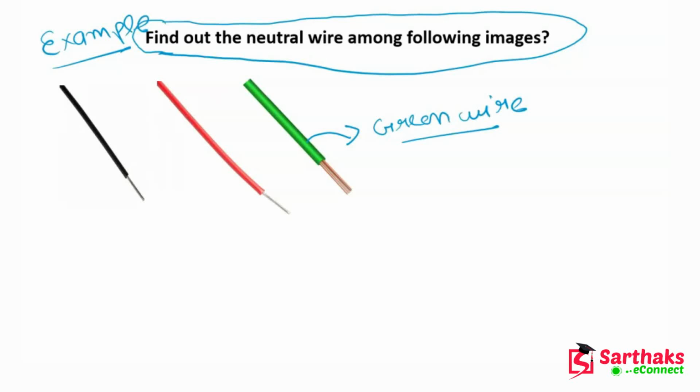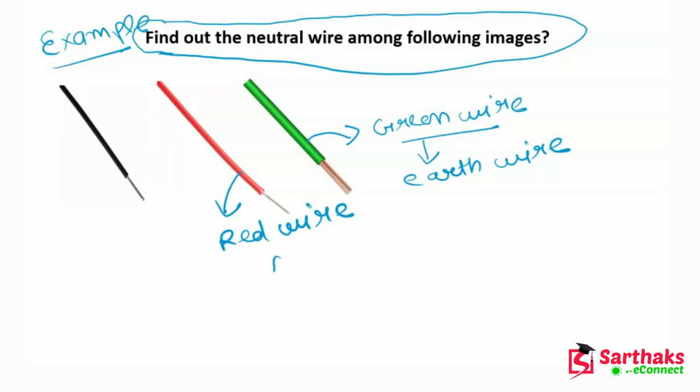And what is the work of a green wire? The green wire is basically an earth wire. And this is a red wire. And the red wire is basically the live wire. You can also call it a phase wire. I hope you understand this.